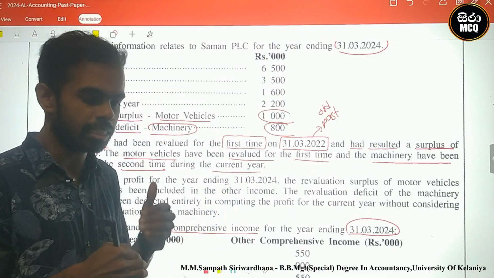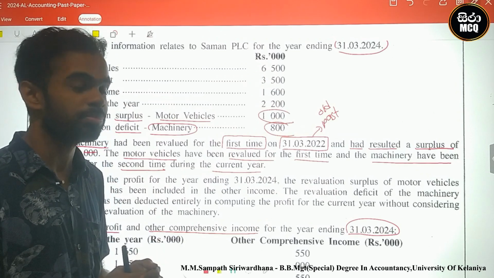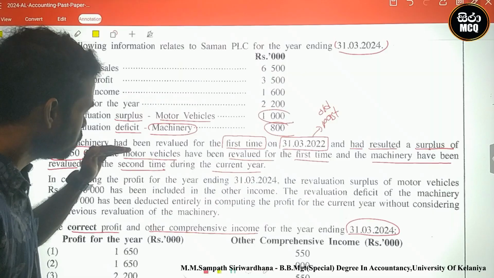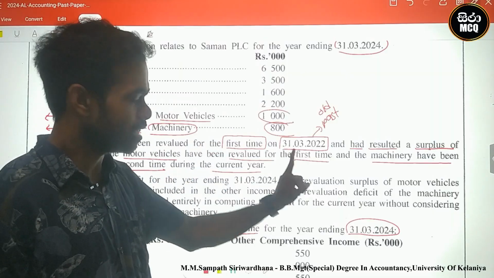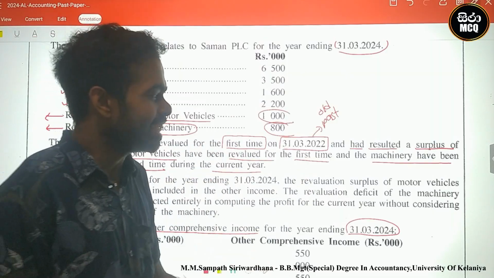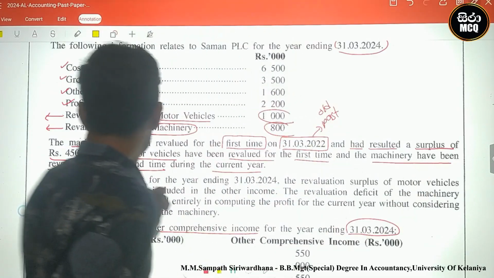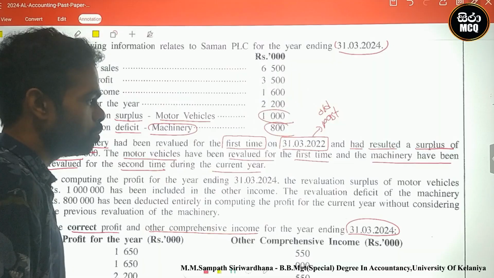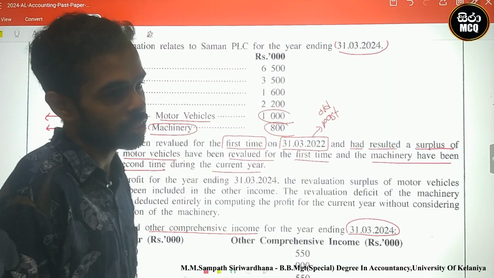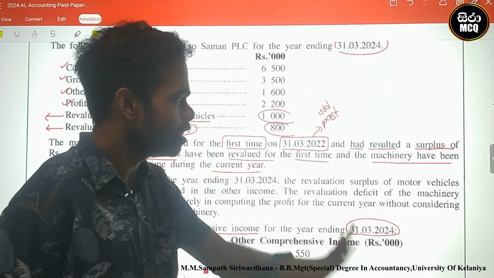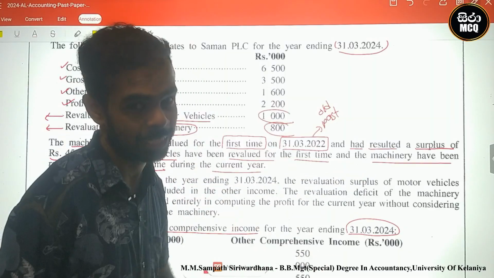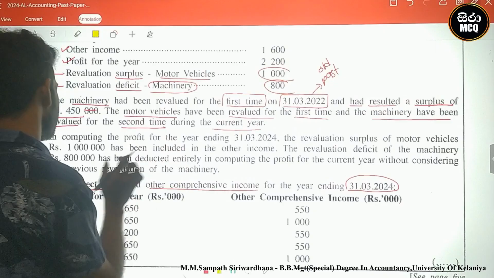Again a revaluation, a fresh revaluation. We know the old machinery revaluation is done. Okay, in the current situation, again they revalued machinery. Okay, next. Look here.